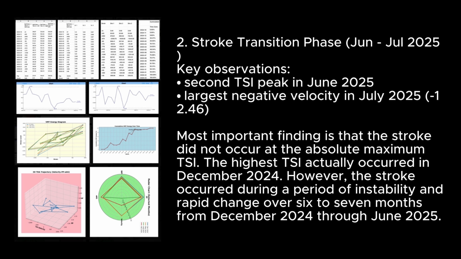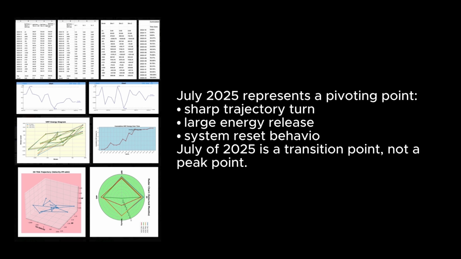However, the stroke occurred during a period of instability and rapid change over 6 to 7 months from December 2024 through June 2025. July 2025 represents a pivoting point, sharp trajectory turn, large energy release, system reset behavior. July of 2025 is a transition point, not a peak point.